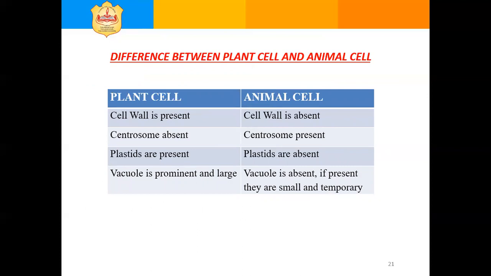Next, the differences between plant cell and animal cell. These are the important points given, that as it is you must learn. Cell wall present in plant cell, cell wall absent in animal cell. Centrosome present in animal cell, centrosome absent in plant cell. Plastids are present in plant cell, plastids are absent in animal cell. Vacuole is prominent and large in a plant cell. Vacuole is absent in animal cell; if present, they are small and temporary.